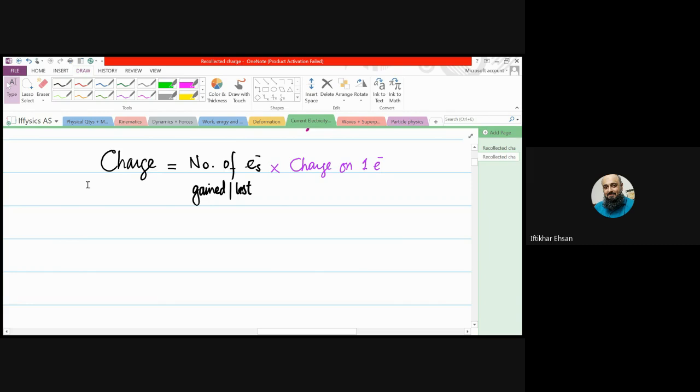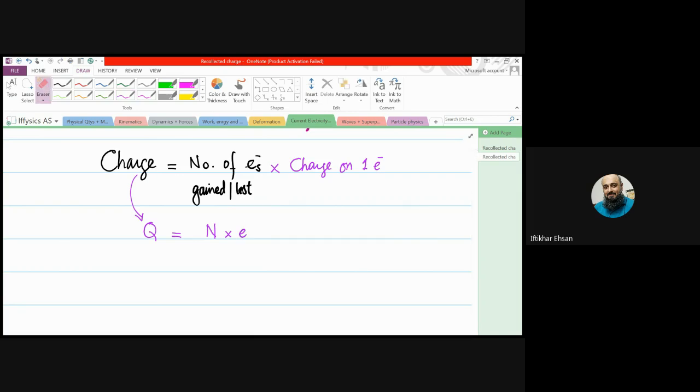So how do you write it? The total charge is represented by the symbol capital Q. The number of electrons gained or lost is represented by capital N, not a small n. Keep this in mind, capital N. And the charge on an electron is represented by small e.